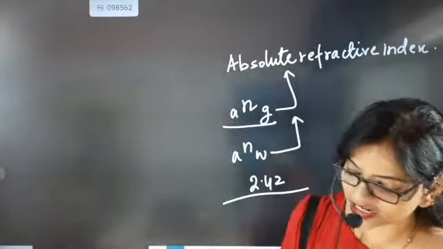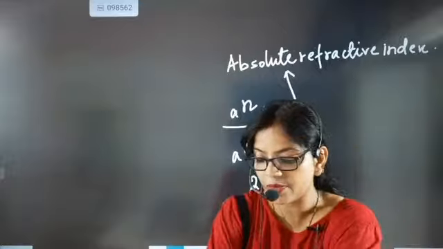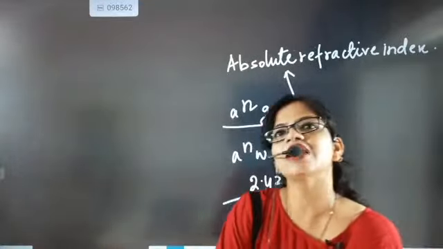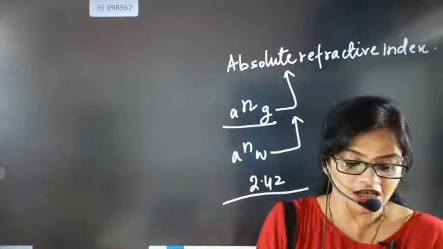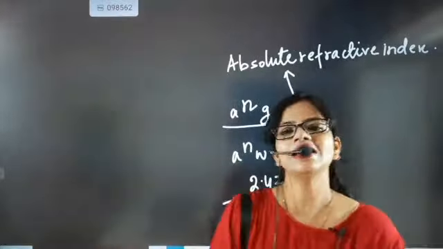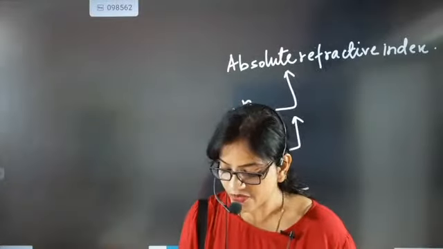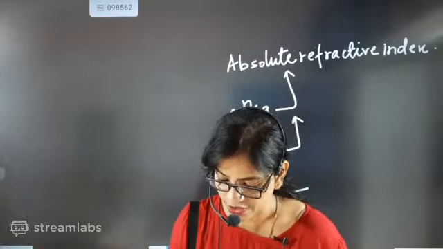Yes beta, it is made of coal only. So if somebody asks which material has the highest refractive index, your answer will be, no doubt, diamond. Okay, we will have some questions related to it.